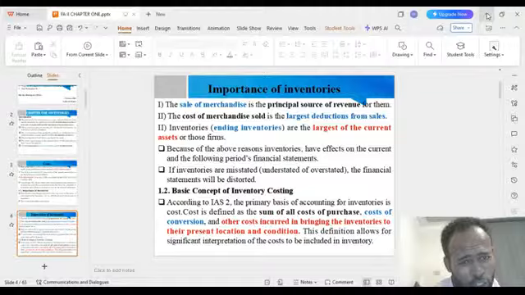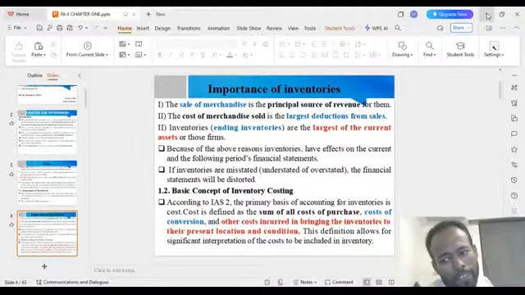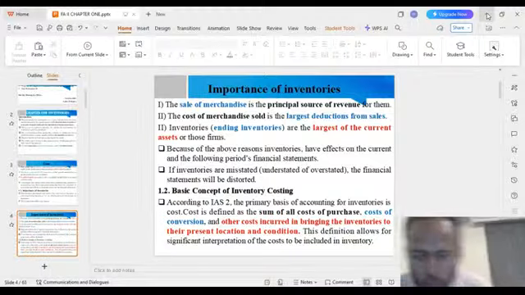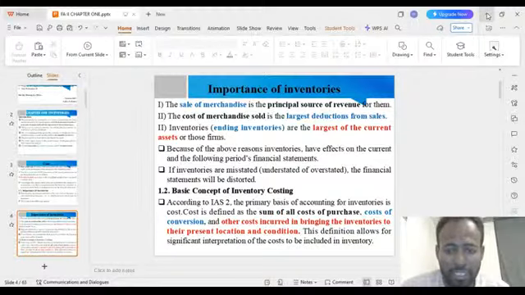Then ending inventory is the largest of the current assets. The ending inventory is the largest current asset of those firms.